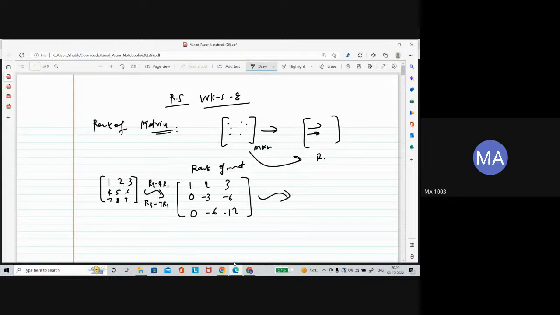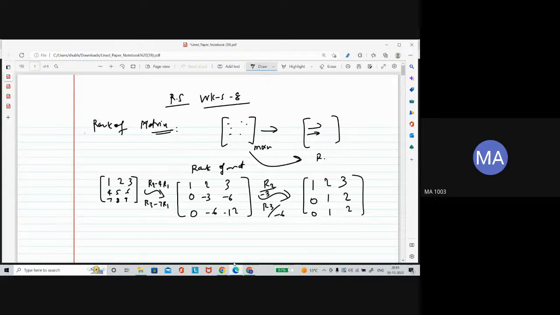Okay, so now the next thing is you can take common from the top. Sorry, you can divide the second row by minus 3, and divide the third row by minus 6. So this should be 1 2 3, the same, and this is 1 2 0 again, 1 2.